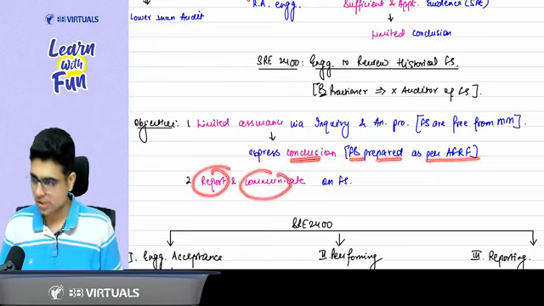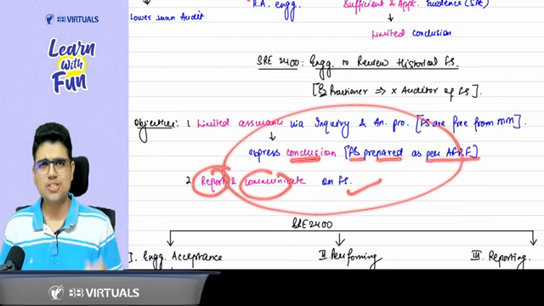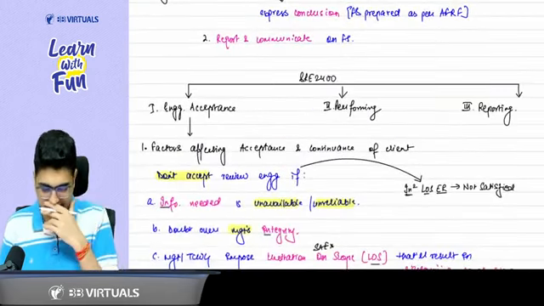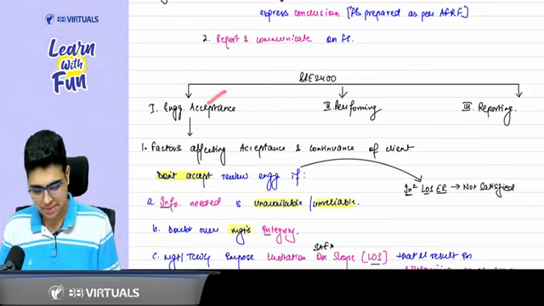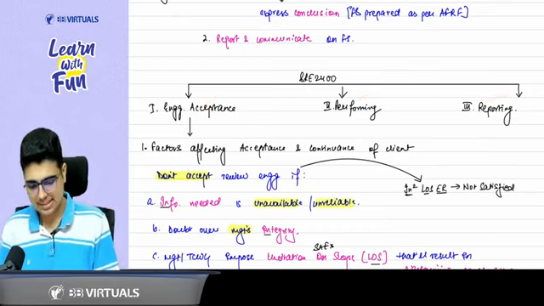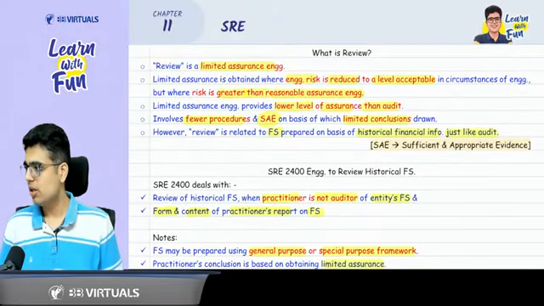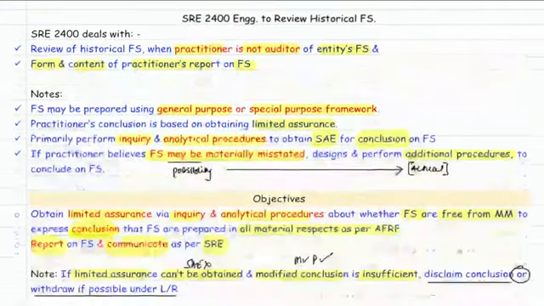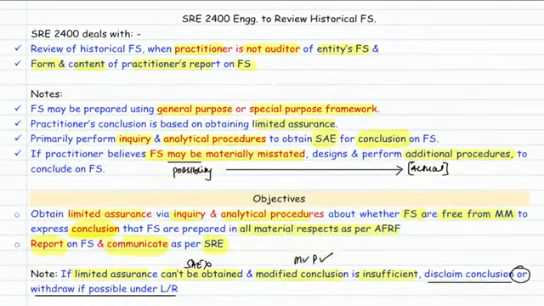Now we have divided this standard into three parts: engagement acceptance, performing, and reporting. Before I start with engagement acceptance, let's overview from the book what we have covered till now. The basics of review engagement we have already covered. Again, like other financial statements, these financial statements can also be prepared as per general purpose or special purpose framework.